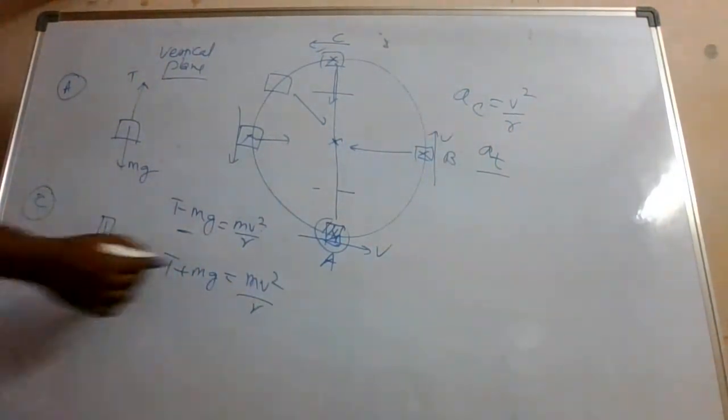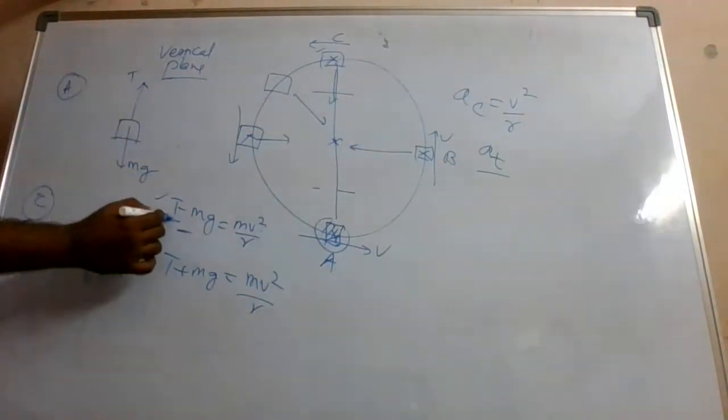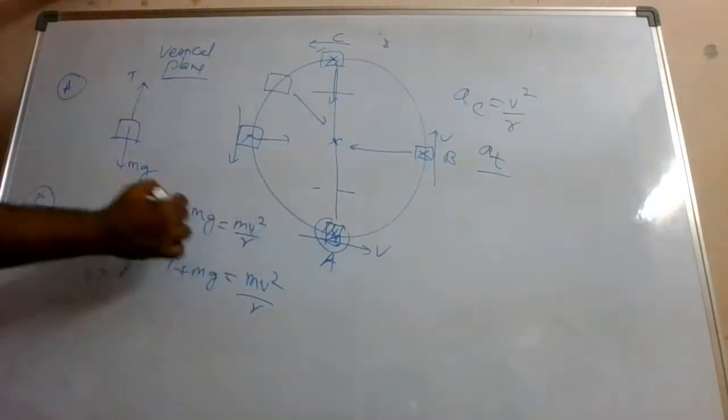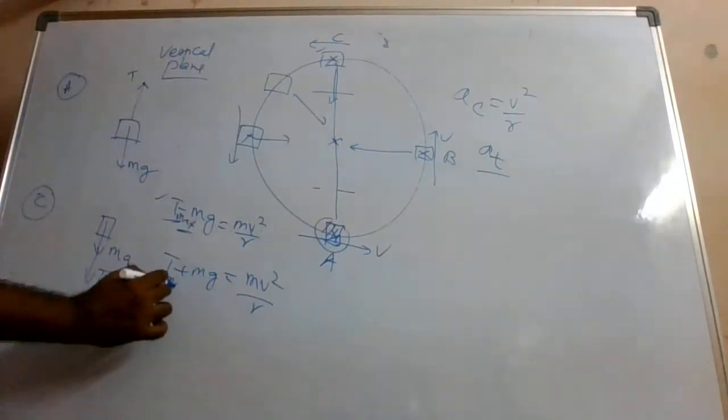Right? So here the equation is like this, and here the equation is like this. So here what is happening? T is equal to mv square by r plus mg. Here actually you will get T maximum. Here you will get T minimum.